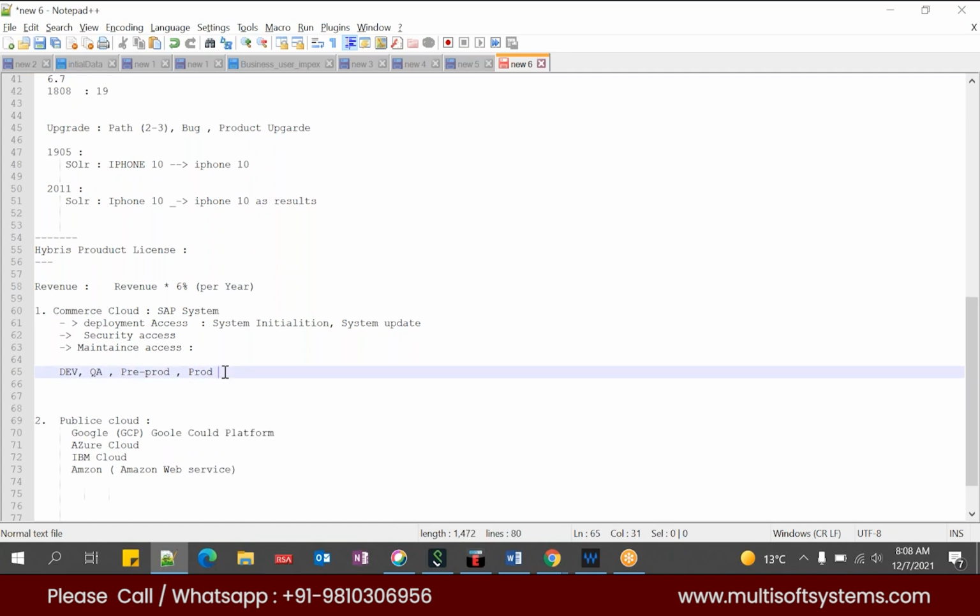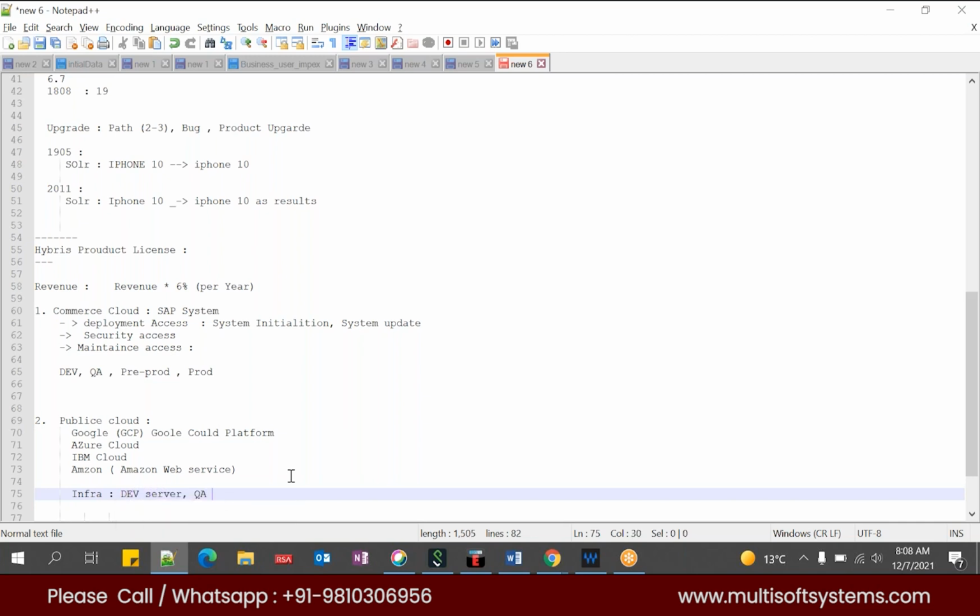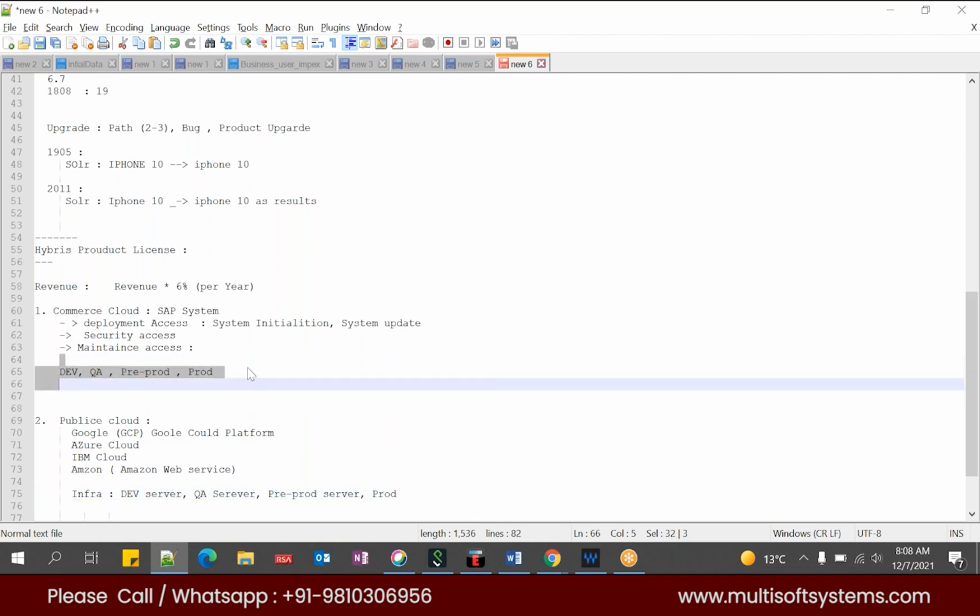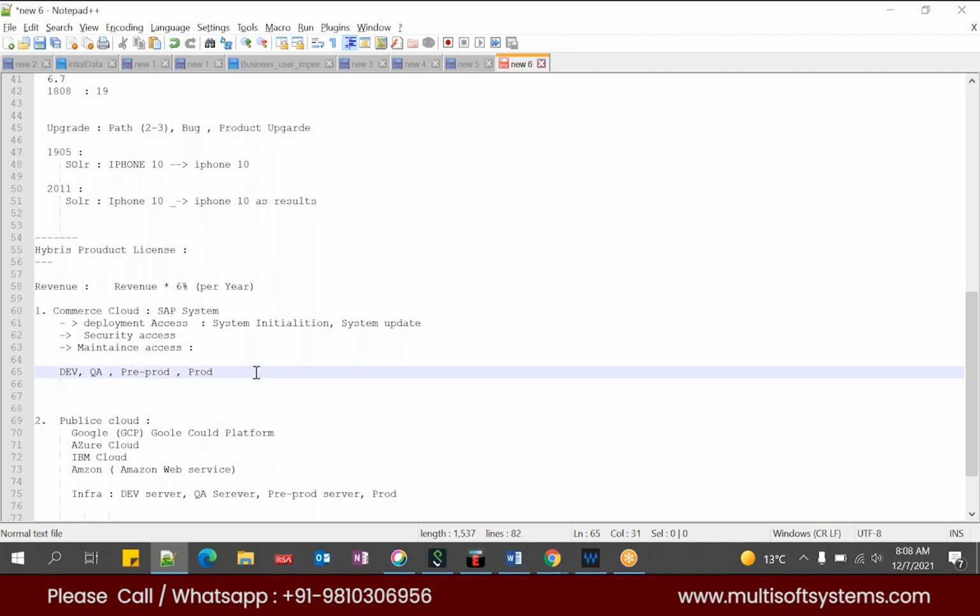So these kinds of environments Commerce Cloud will provide by default. So it is just plug and play. You have to create one package, and the package needs to be deployed in the dev environment, QA environment, pre-prod, and production. Whereas in this particular cloud, we have some infra team. They will set up the dev server, QA server, pre-prod server, and then prod. So here, setting up dev, QA, pre-prod, and prod will not take much time. So it is simply called plug and play.